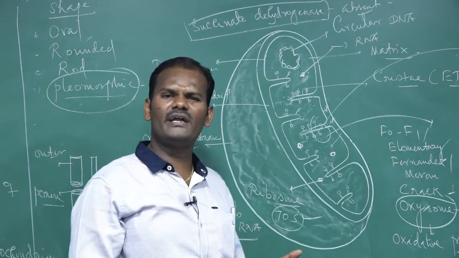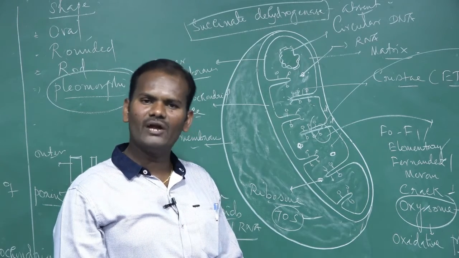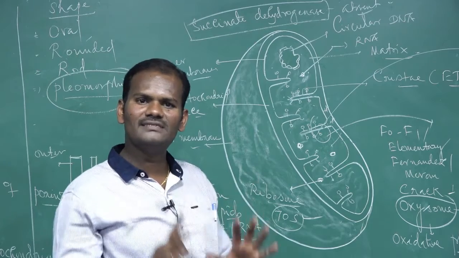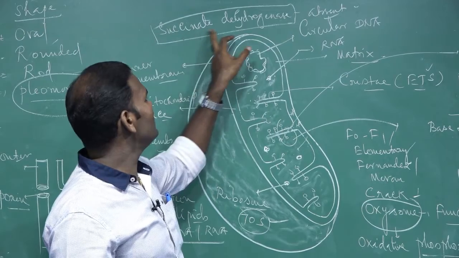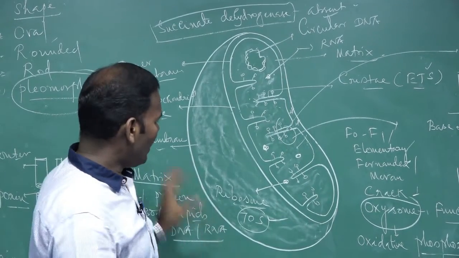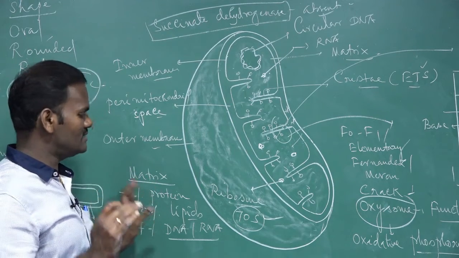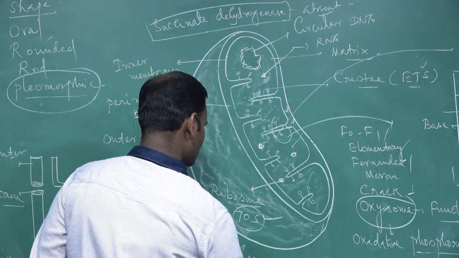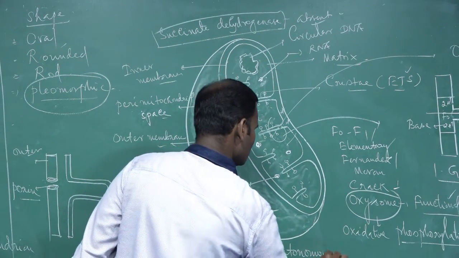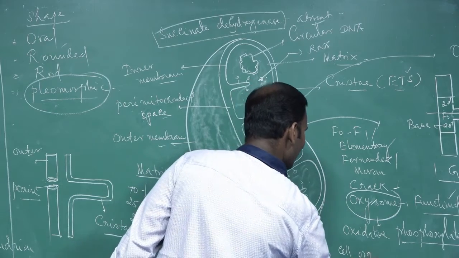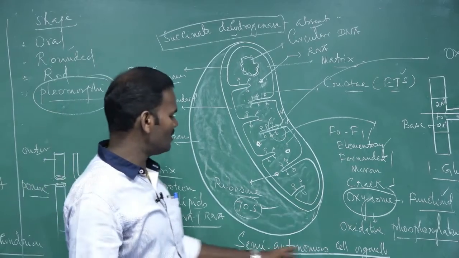The remaining enzymes are aconitase, alpha-ketoglutarate dehydrogenase, fumarase, malate dehydrogenase, and citrate synthase. These are the enzymes involved in the Krebs cycle. All these enzymes are present in the matrix except succinate dehydrogenase. Apart from that, this mitochondria is also called a semi-autonomous cell organelle. Remember, why do we call it a semi-autonomous cell organelle?